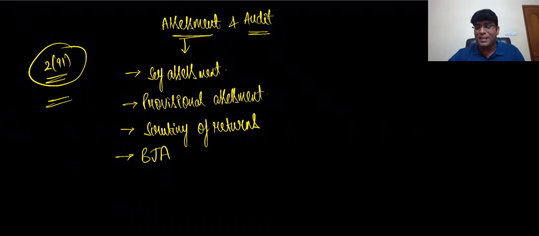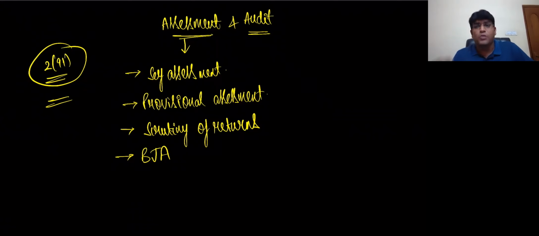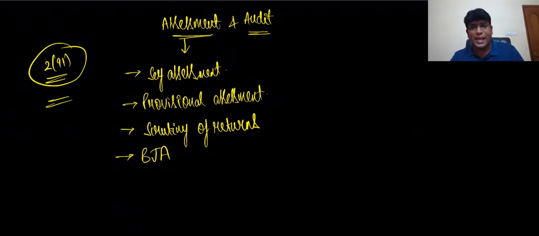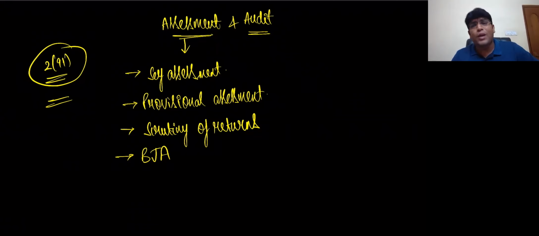And this word best judgment assessment is not just in GST. That word is in income tax also. Generally, in any tax law, you will find this word called best judgment, because government keeps that point always in the law so that if something is not possible otherwise, they at least apply the best judgment and say we are correct to the best of our judgment. So one special power should be there with them in order to do the assessment, and nothing wrong also, because what can they do? Ultimately they have evidence that this person is liable to pay tax, but no proper documents or details are available to calculate the tax. Then what can be done? Obviously, they'll go for a best judgment assessment.